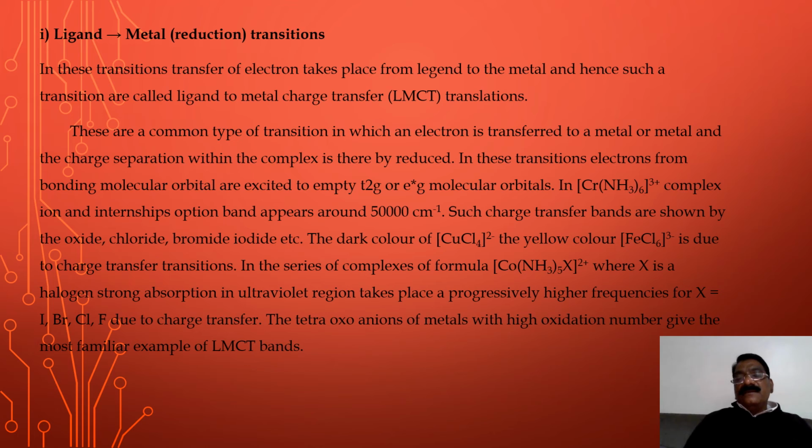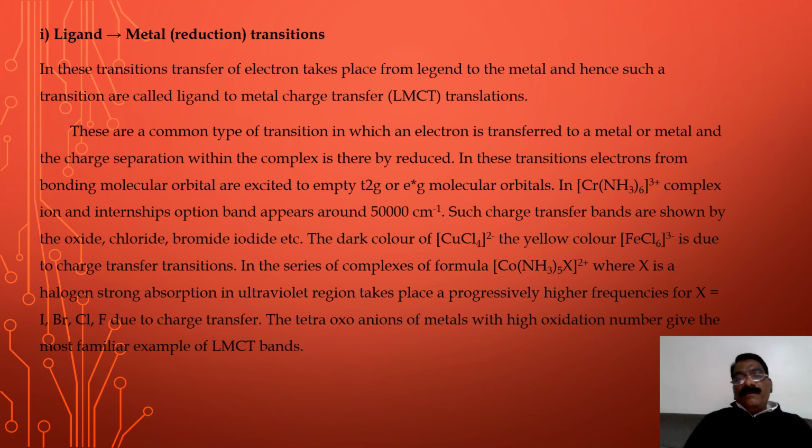In the complex ion Cr(NH3)6 3 plus, an absorption band appears around 5000 cm inverse. Such charge transfer bands are shown by the oxide, chloride, bromide, iodide, etc. The dark color of CuCl4 2 minus and the yellow color of FeCl6 3 minus is due to charge transfer transition.